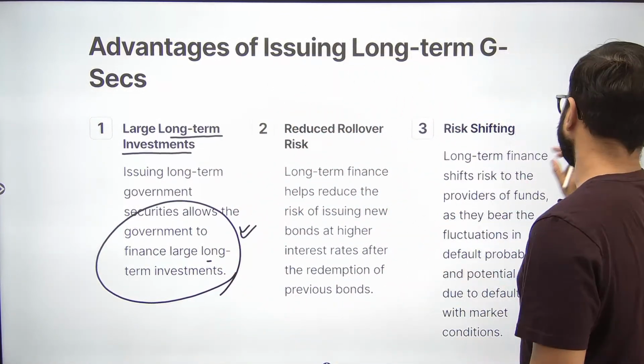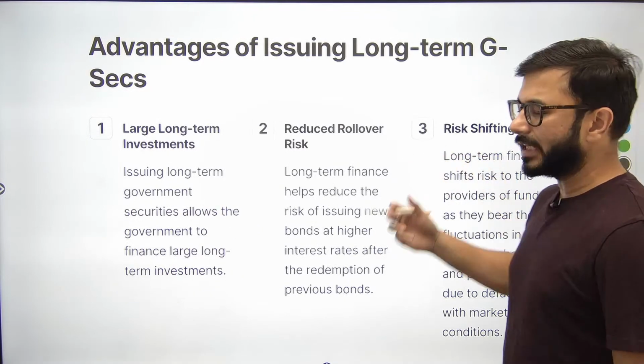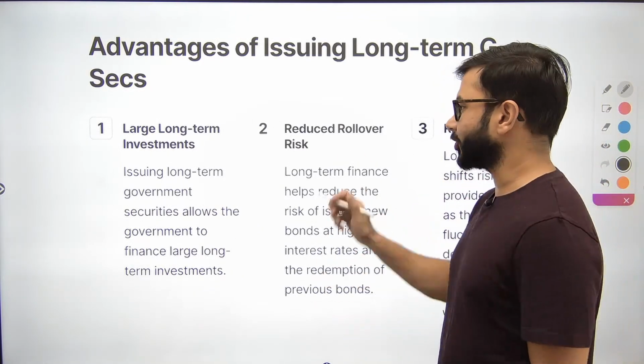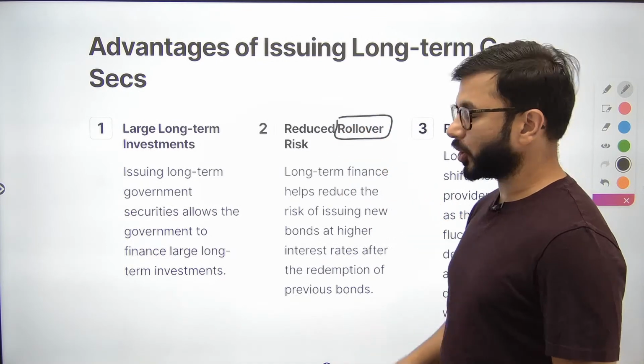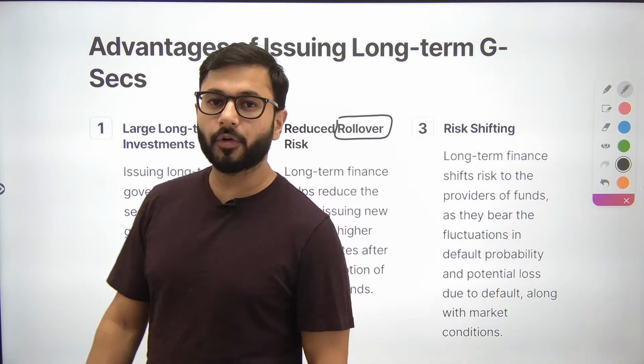What is the second advantage? This is more technical in nature. Sounds more technical, but actually it is not. It says reduced rollover risk. What is the meaning of rollover risk?